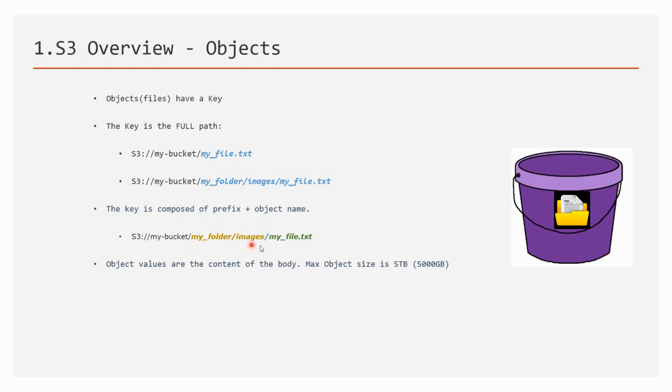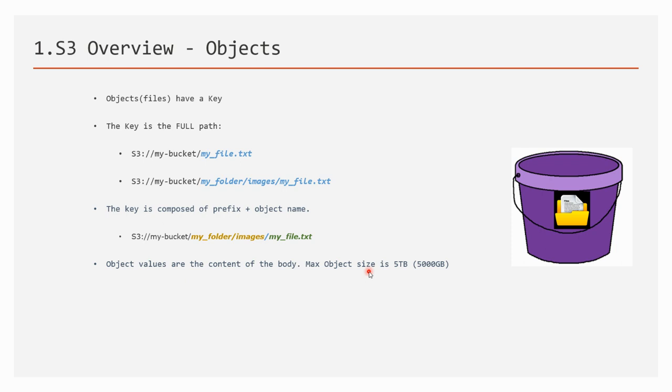The whole thing makes the key that identifies that particular file. And what exactly is the value? The contents of that particular file are the value. You can think in terms of the map data structure with a key and value pair. The maximum object size is 5000 GB, or 5 terabytes.